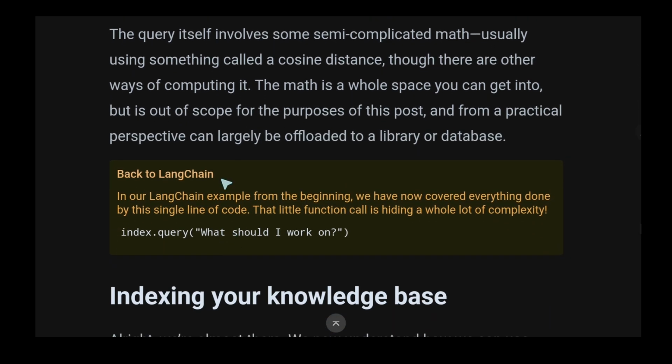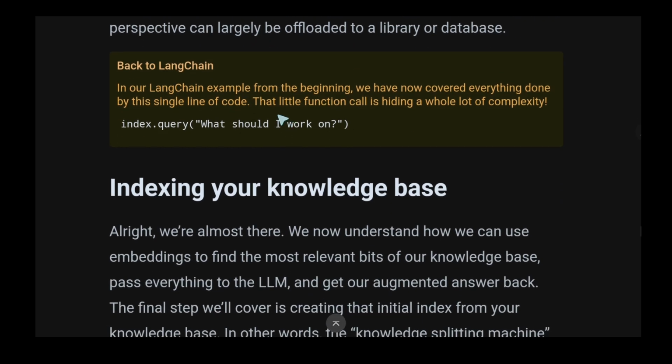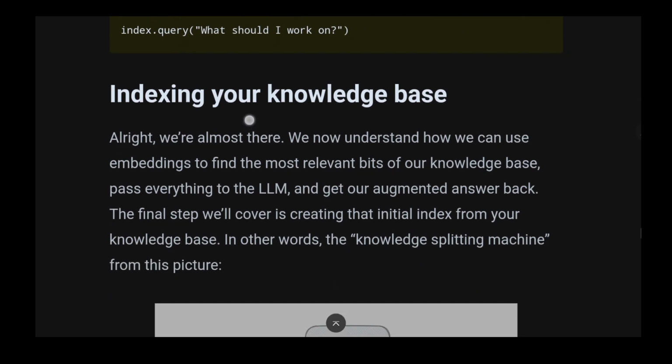The query itself involves some semi-complicated math, usually using something called the cosine distance, though there are other ways of computing it. The math is a whole space you can get into, but it is out of scope for the purpose of this post, and from a practical perspective can largely be offloaded into a library or database. Back to LangChain. In our LangChain example from the beginning, we have now covered everything done by this singular line of code. That little function call is hiding a lot of the complexity.